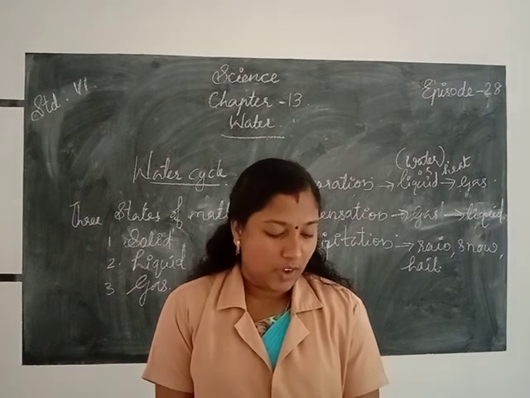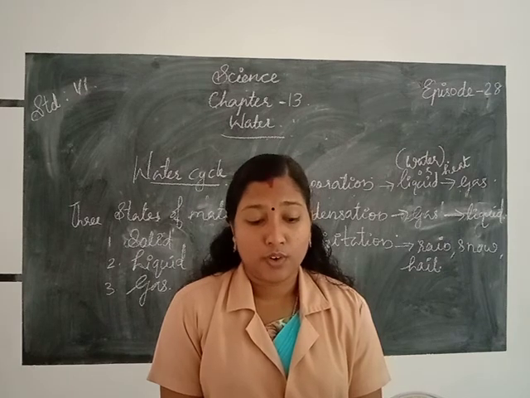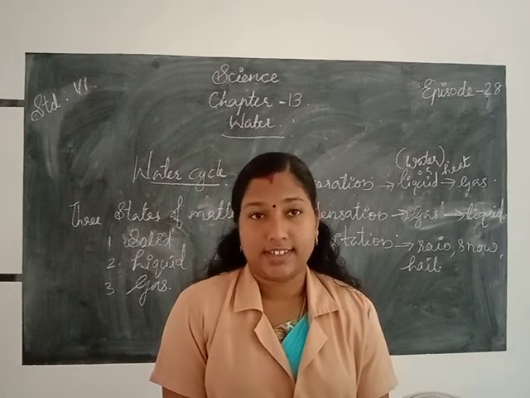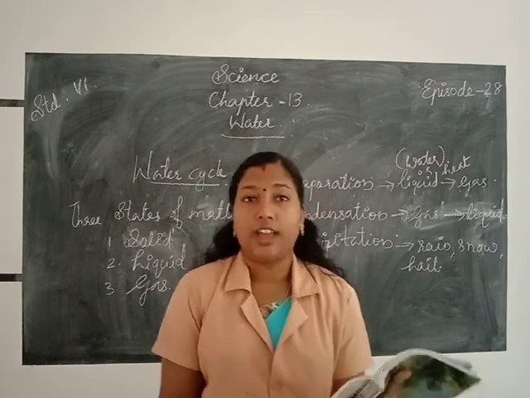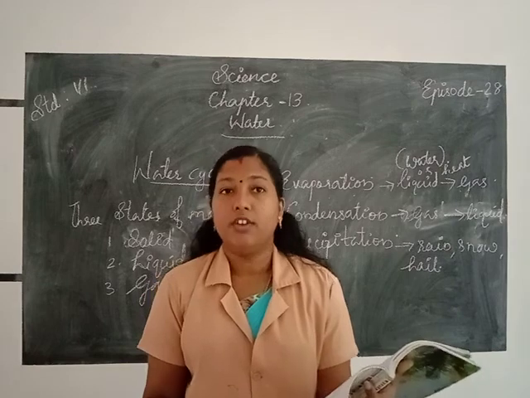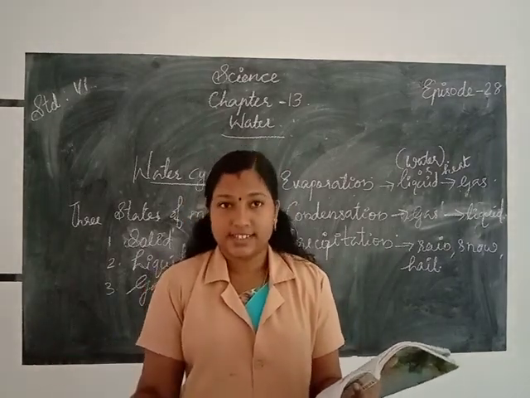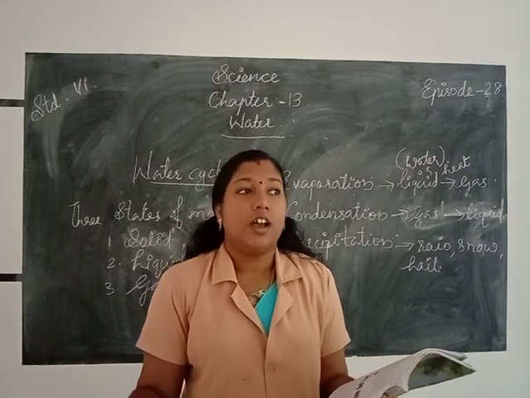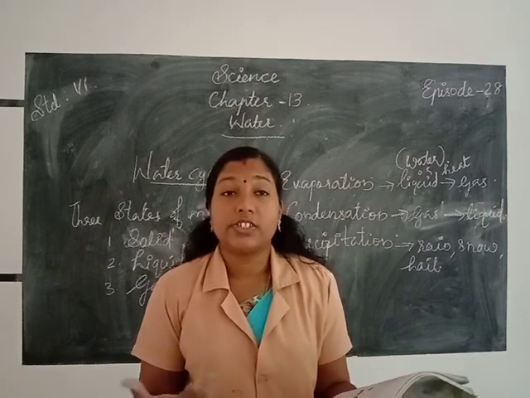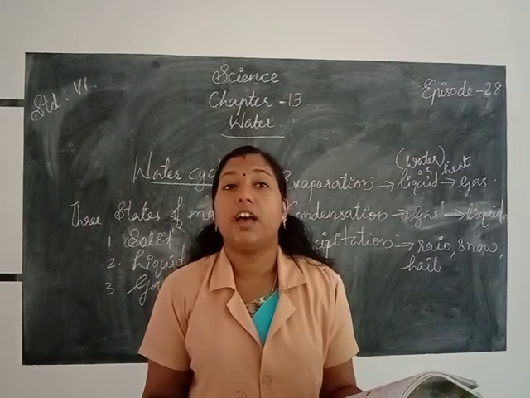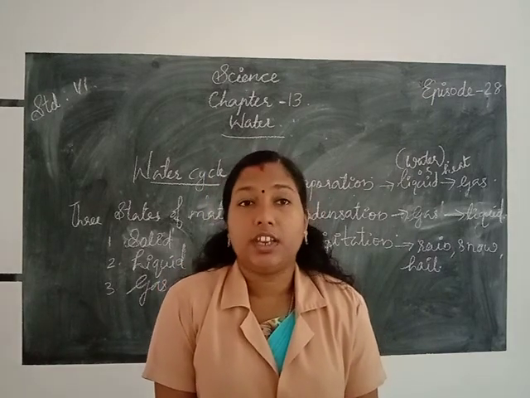We have seen the water change into vapor also from the field, roof, roads, and other land areas. After a heavy rain, on the next day, if we assume that it's a sunny day, what happens? Yes, the water present on the floor gets evaporated. It disappears. How does it disappear? Through evaporation.